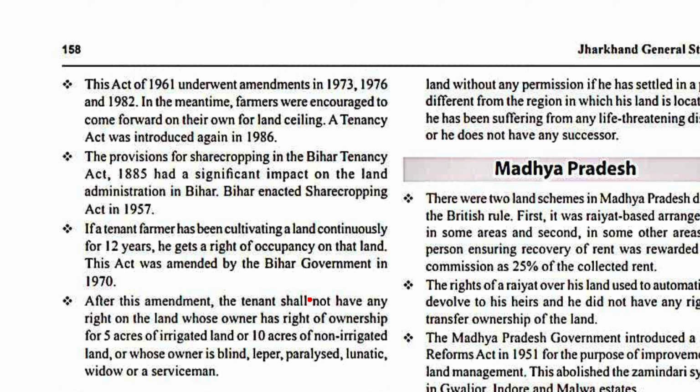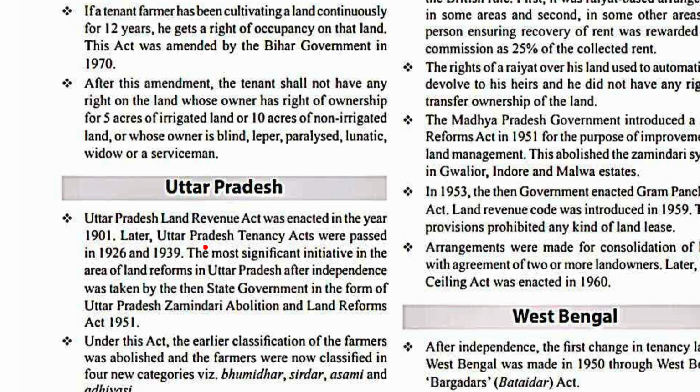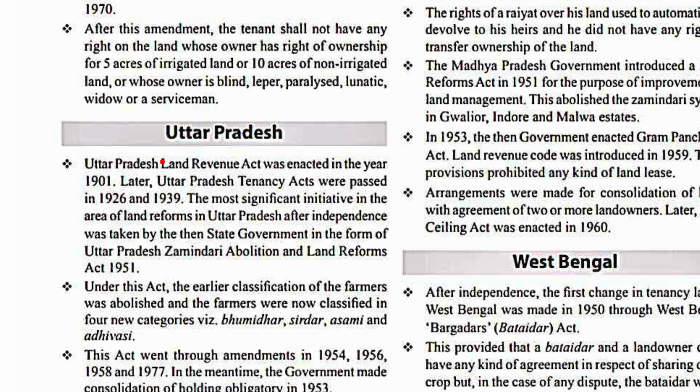After this amendment, the tenant shall not have any right on the land whose owner has the right of ownership for 5 acres of irrigated land or 10 acres of non-irrigated land, or whose owner is blind, leper, paralyzed, lunatic, widow, or serviceman. Now for Uttar Pradesh, the Land Revenue Act was enacted in the year 1901.